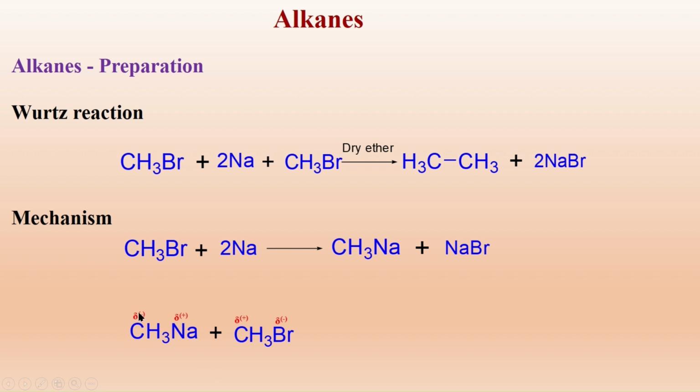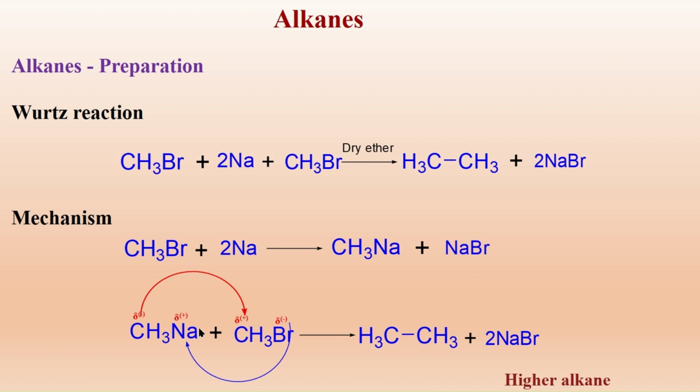The electron rich methyl carbon combines with the electron deficient methyl carbon. The electron-rich bromide ion combines with the electron-deficient sodium and it gives rise to a higher alkane, ethane, along with sodium bromide. And this way, Wood's reaction has been utilized to prepare higher alkanes.